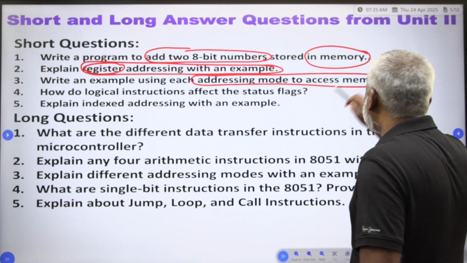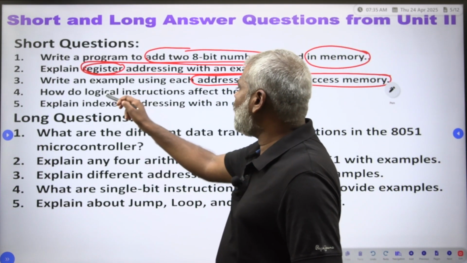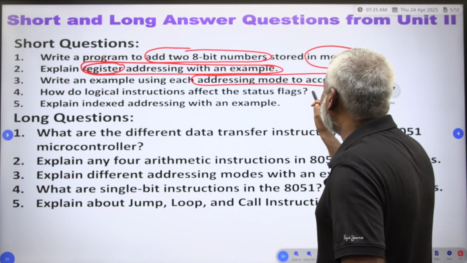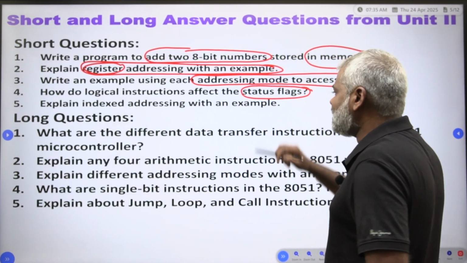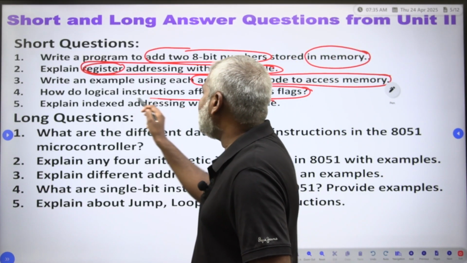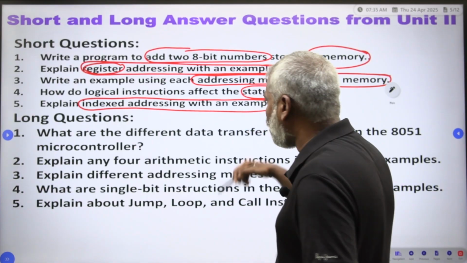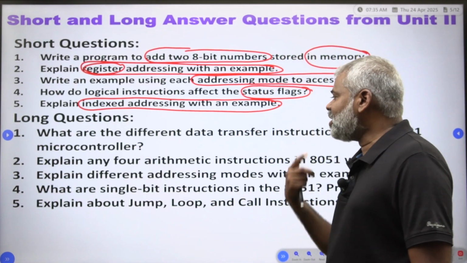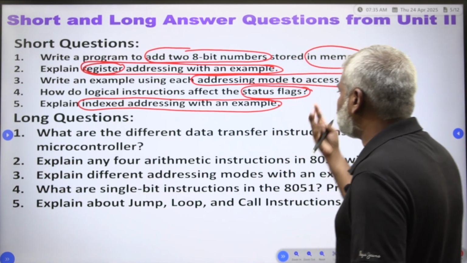Each addressing mode to access the memory. How do logical instructions affect the status flags? Explain indexed addressing with an example. All are short questions. Each and every term you may take as a short question.